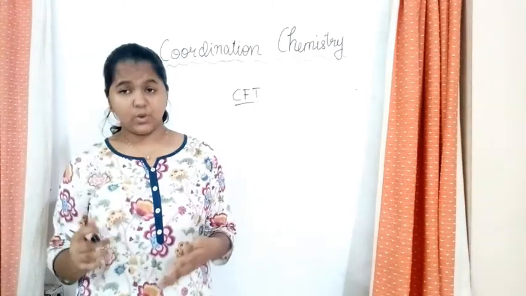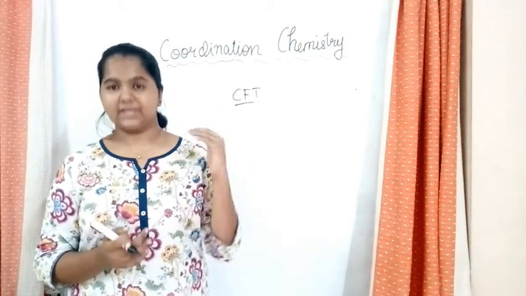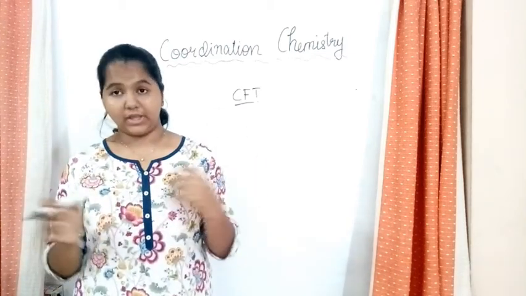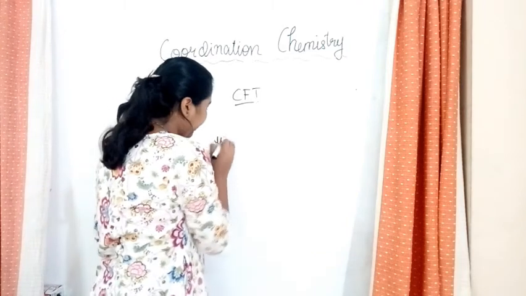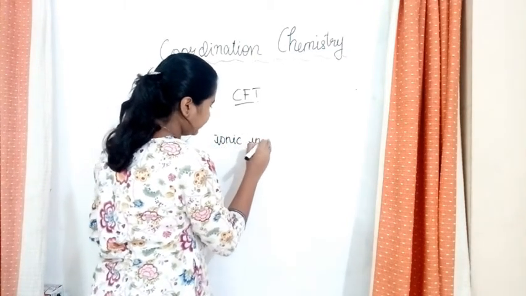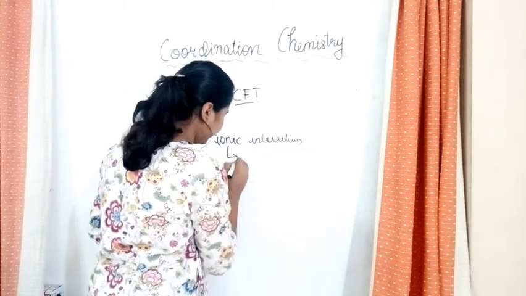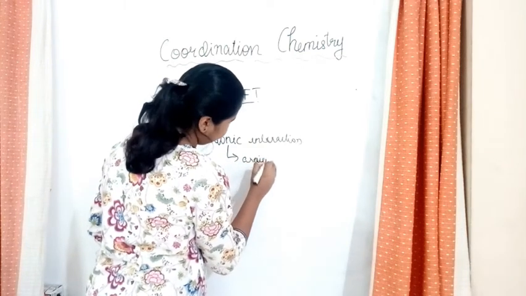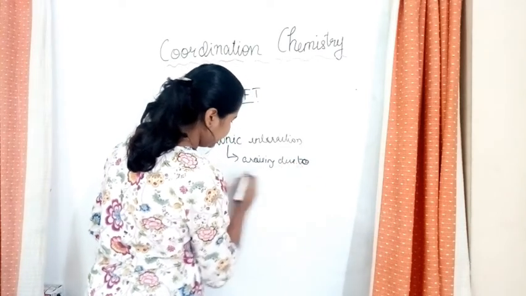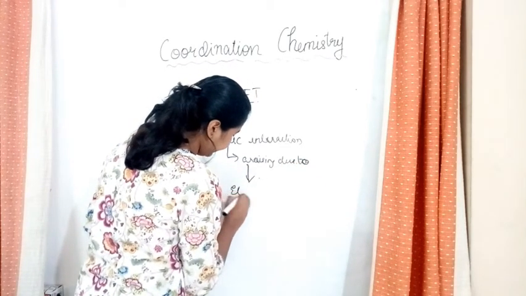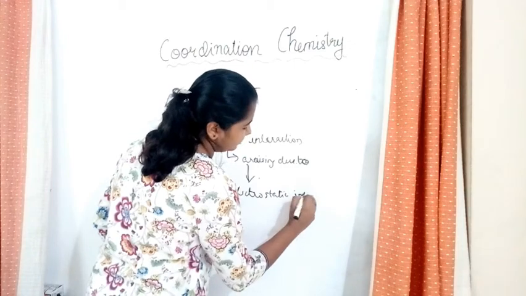Now we are discussing the interaction between the ligand and the central metal atom. The interaction between the ligand and the central metal atom is ionic, arising due to what? The electrostatic interactions between them. So let's write: they are ionic interactions arising due to the electrostatic interactions between them.